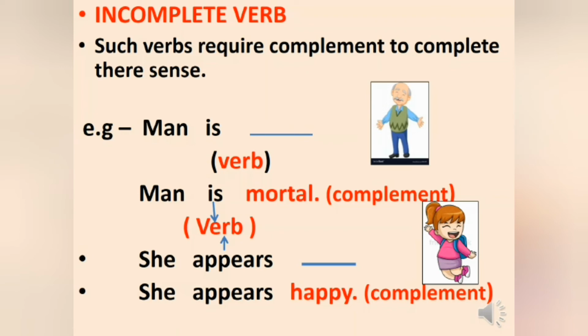So this word mortal is complement. We put this word only to give a meaningful sentence, or you can say only to complete a sentence. So this is complement. Now see the second sentence. She appears happy. Appears is also not an action word. So if it is not an action word, so happy is complement. This word is here in the sentence only to give complete meaning to the sentence. So this is complement. Okay, children?